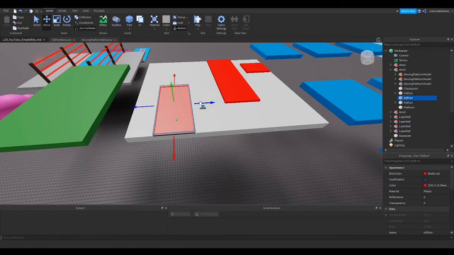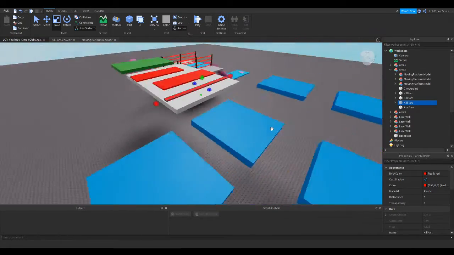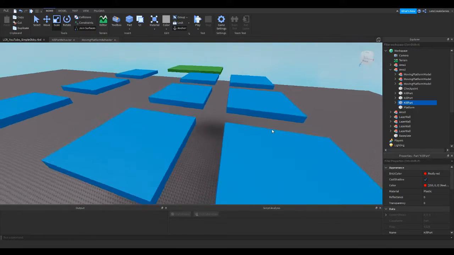So I'll move this one over and we'll make it a little bit bigger. And then we'll move this one over and make it a little bigger as well. And then the user would have to walk around. And then this one can be a little bit thinner and they could jump over it. Okay. And so then once they jump there, then we'll have these moving platforms here.